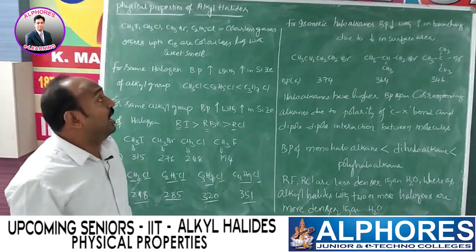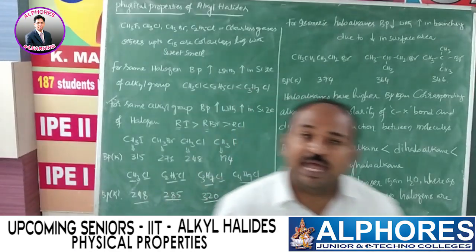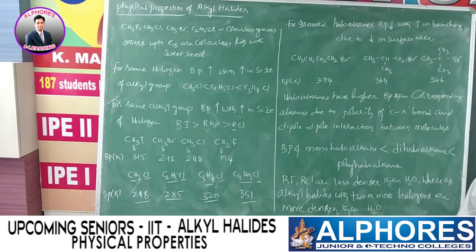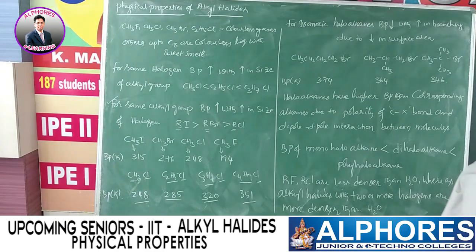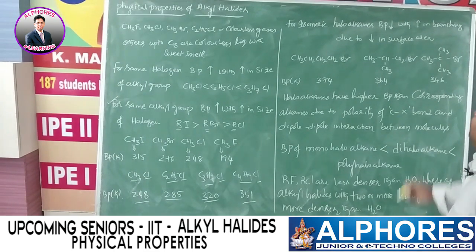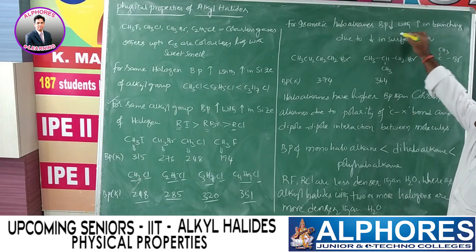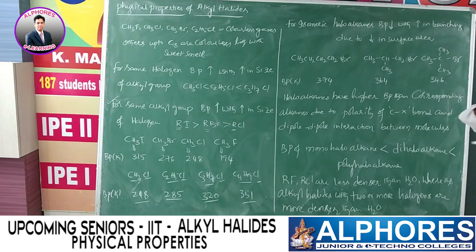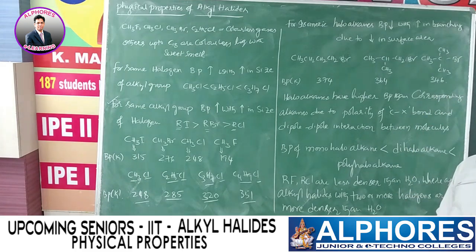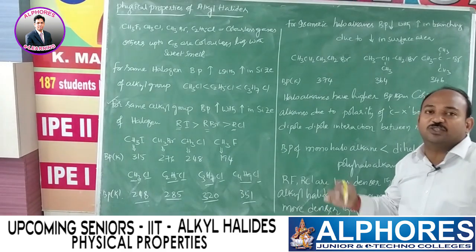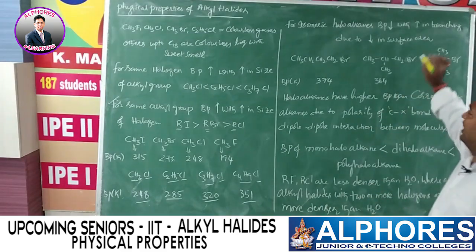Now, for isomeric haloalkanes, the molecular formula is the same and the number of carbon atoms is also the same, but they are isomers. What happens? Boiling point decreases with increase in branching. So the more the branching, the surface area decreases. With less surface area, obviously van der Waals force is also less.